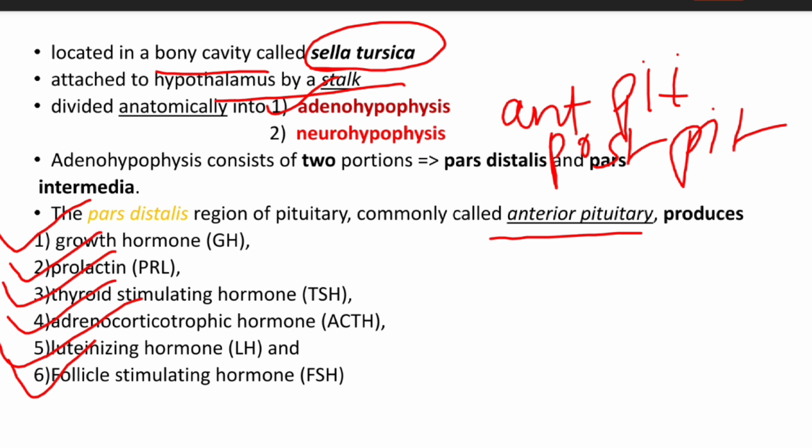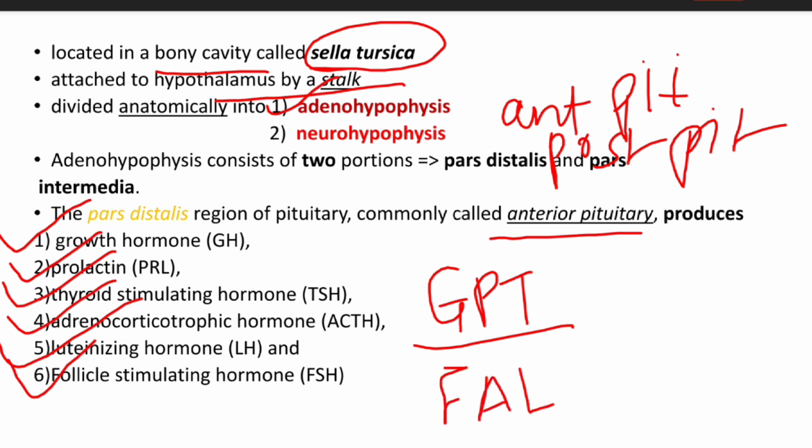You can remember these by writing GPT, like ChatGPT, and FAL, like fall. By this you can remember what comes under the anterior pituitary: growth hormone, prolactin, thyroid stimulating hormone, adrenocorticotropic hormone, luteinizing hormone and follicle stimulating hormone.